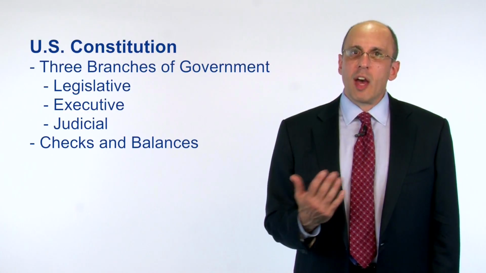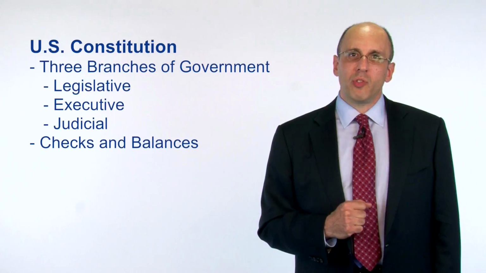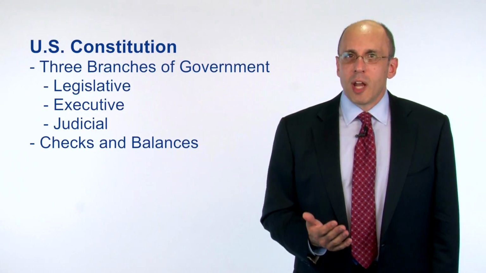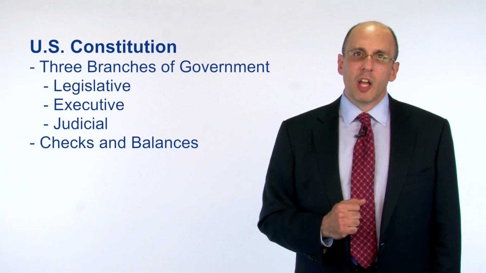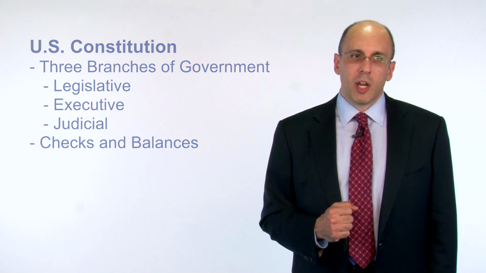And given that we have a modern economy where things cross borders from one state to another, a lot of human activity affects interstate commerce, and so Congress has a pretty wide berth in that area. Another part of Article 1 says that Congress can pass any laws that are necessary and proper for the carrying out of legislative activities, and obviously that's also a broad grant of legislative power.